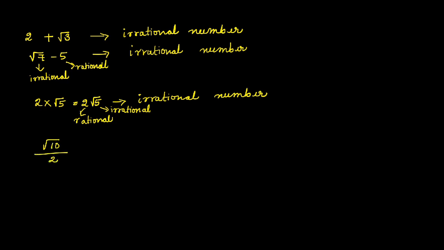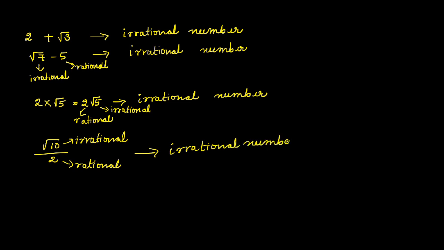Now root 10 by 2. Root 10 is irrational, non-terminating, non-recurring it is. 2 is rational. So if you divide, the quotient will also have non-terminating, non-recurring decimal expansion. So it is an irrational number.